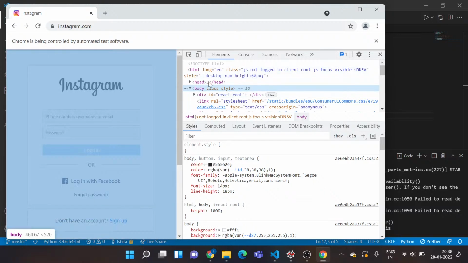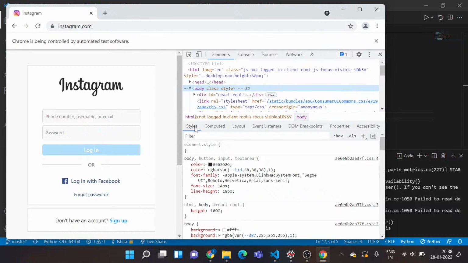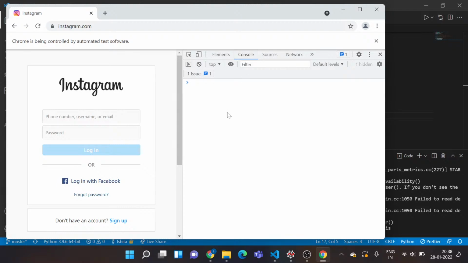As you can see, here are the HTML codes that are being written to just create this web page, and this is the CSS. If you are into web dev, you must know what CSS is. It's basically used for styling all of your HTML components. And you also have a console over here. You can type in your JavaScript and get your functions tested.